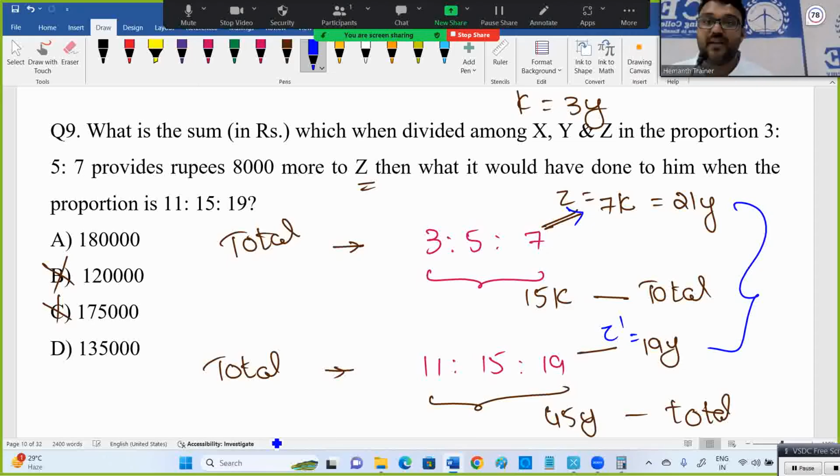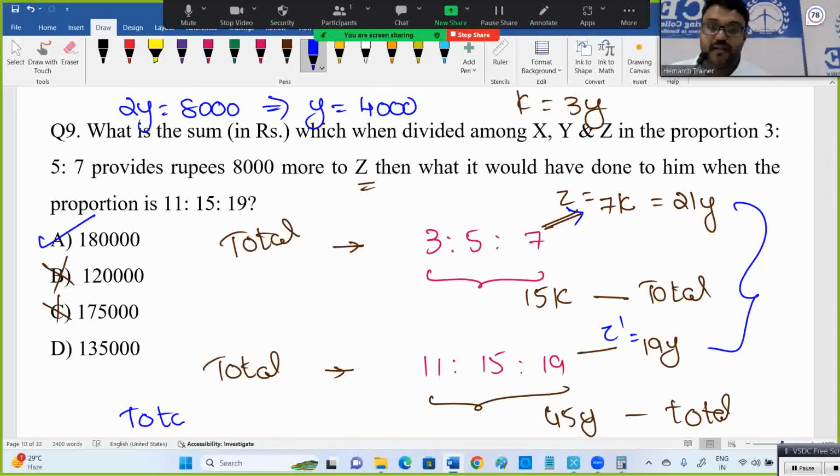Here Z, here also Z only. What is the difference? 2y. But in the question what they said? 8,000. Means y is nothing but 4,000, then total will be 45y, which is 1,80,000. 45 into 4 is 180.